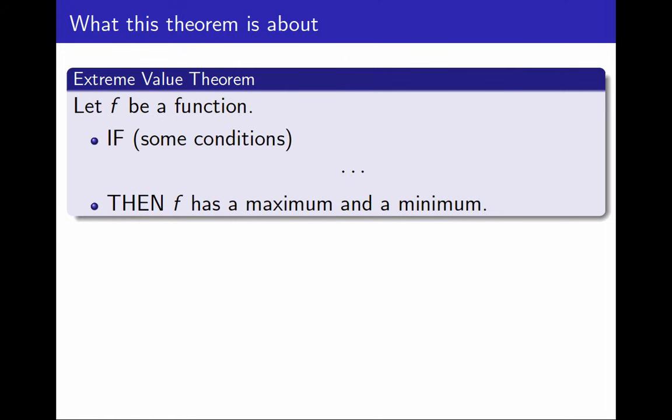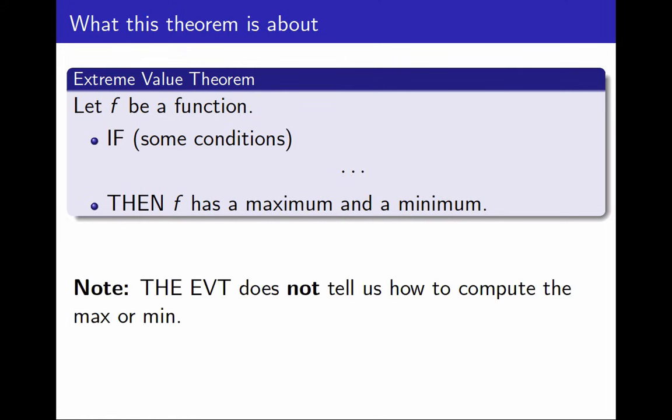To clarify, this theorem does not tell us how to compute the maximum or the minimum. It just tells us that they exist. Nothing more. So, once again, I am searching for some simple sufficient conditions that will tell me that the function must have a maximum and a minimum without having to do much work. Before going any further, let's make sure we understand what a maximum and a minimum are.